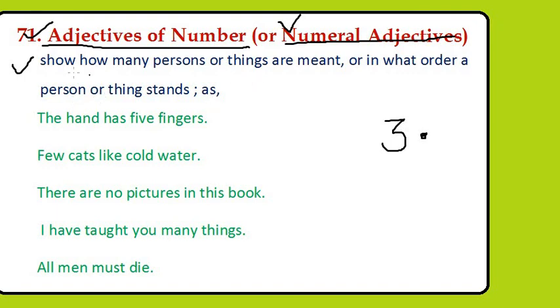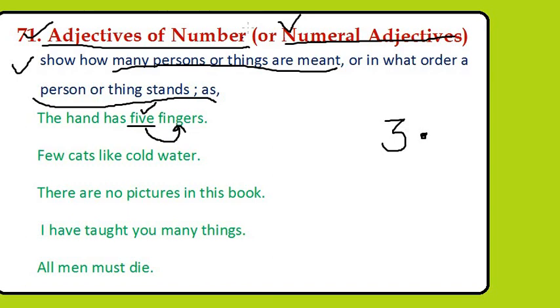So what does it show? It shows how many persons or things are meant, or in what order a person or thing stands. If we read the examples, we will understand it more clearly. The hand has 5 fingers. Here the hand has how many fingers? It has 5 fingers. 5 is the number in this sentence. This is describing the noun, that is fingers, and hence it is the adjective of number or numeral adjective in this sentence.